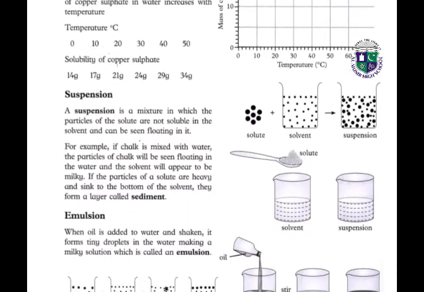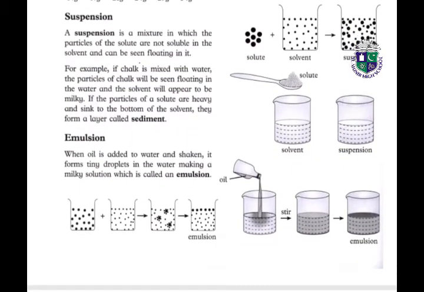Next, we have suspension. What is a suspension? A suspension is a mixture in which the particles of the solute are not soluble in the solvent and can be seen floating in it. You will see it floating on top and it will not be soluble. That will be called a suspension.